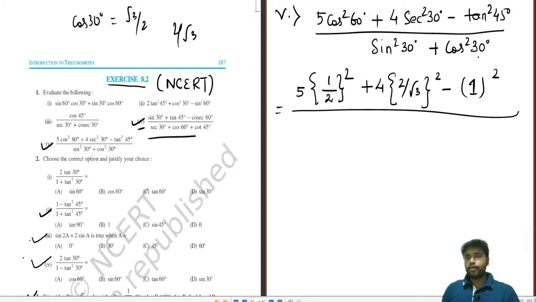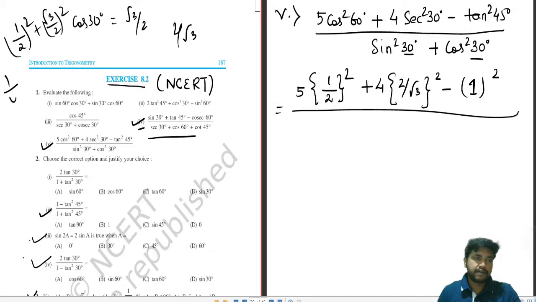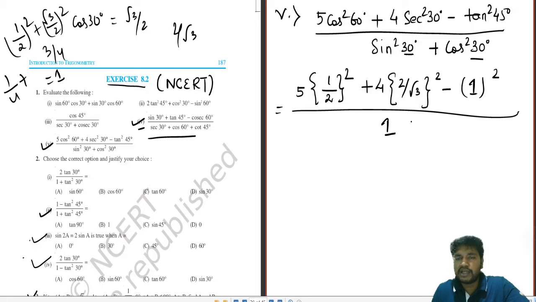Now, in the denominator part, if we look into it carefully, this is sin square theta plus cos square theta. Obviously, it is 30 degrees, no doubt. You can put the value. But wait a second. If we put the value, sin 30 is half whole square and cos 30 is root 3 by 2 whole square. Now, 1 by 4 plus 3 by 4 is 1. So why should I solve? I know that sin square theta plus cos square theta is 1. Theta may be anything, it will come as 1.